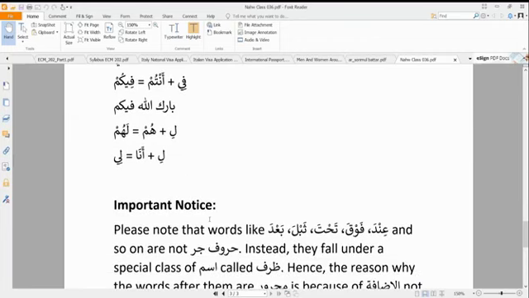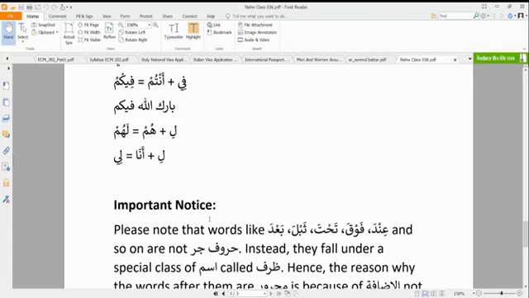And when we have lam, and what is coming after it, we know that normally our lam, that is a harf al-jar, when we have something after it, it usually takes kasra. However, in the case of these damaa'ir, it is going to have fatha. Like lakum, lana, lahum. All those things, the lam will have fatha instead.